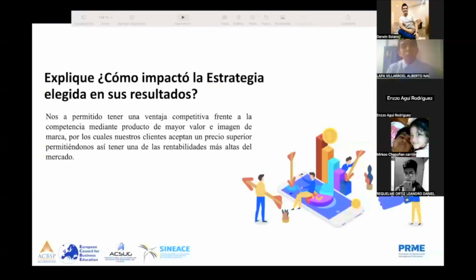Respondiendo a la pregunta de cómo impactó la estrategia elegida en nuestros resultados, en base a la estrategia de diferenciación, nos permitió tener una ventaja competitiva frente a la competencia, mediante el producto de mayor valor e imagen de la marca, por lo cual nuestros clientes aceptan un precio superior, permitiéndonos así tener rentabilidades mucho más altas en el mercado.